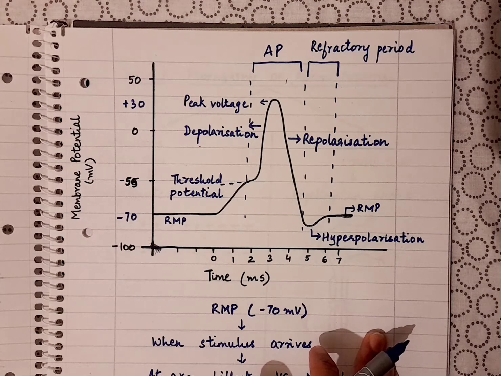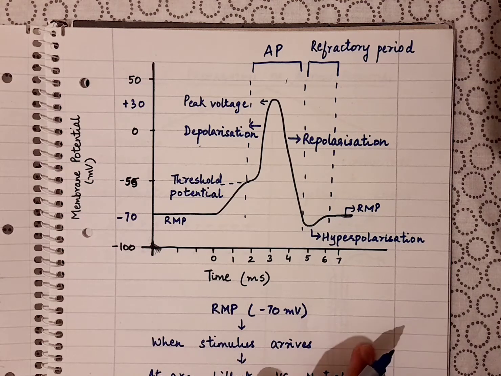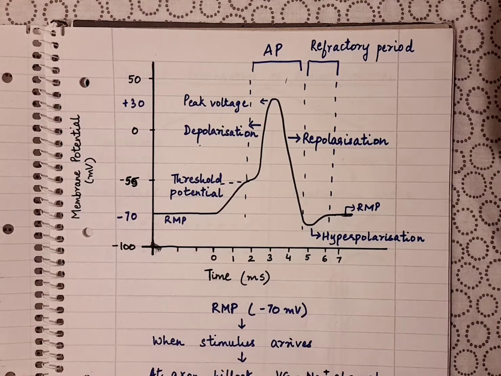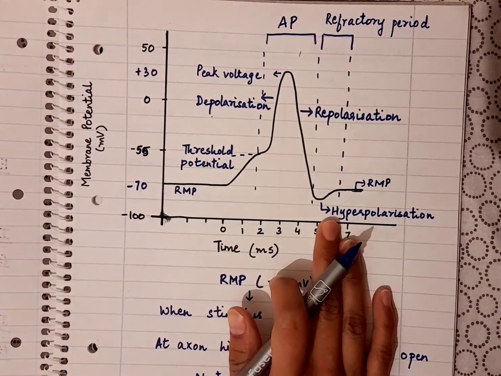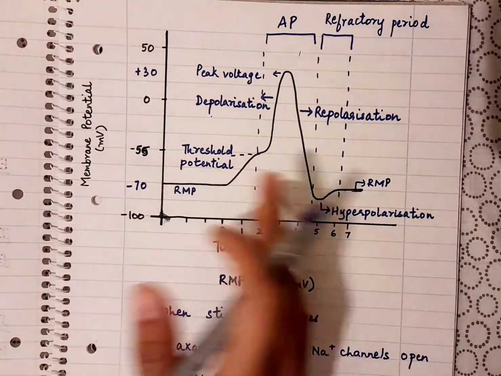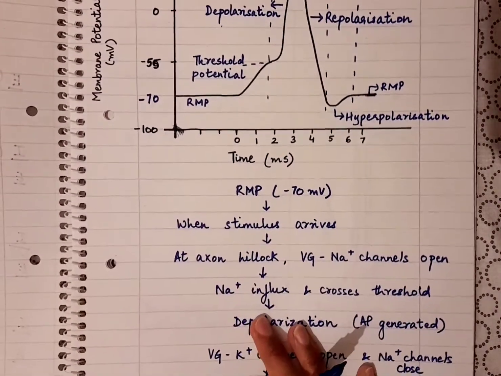So that is called the relative refractory period. This graph is again very commonly used to represent the different stages of the action potential. So let's recap with this